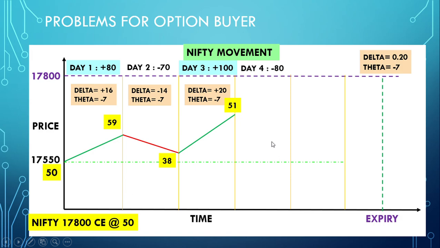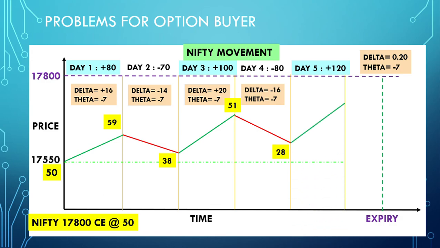Next, on the fourth day it again falls 80 points, and delta will give minus 16, theta will give minus 7, and the option premium will become 28. And on the fifth day, suppose the market takes a very sharp turn and rises by 120 points, so the option premium will rise again with delta plus 24 and theta minus 7, and it reaches 45.